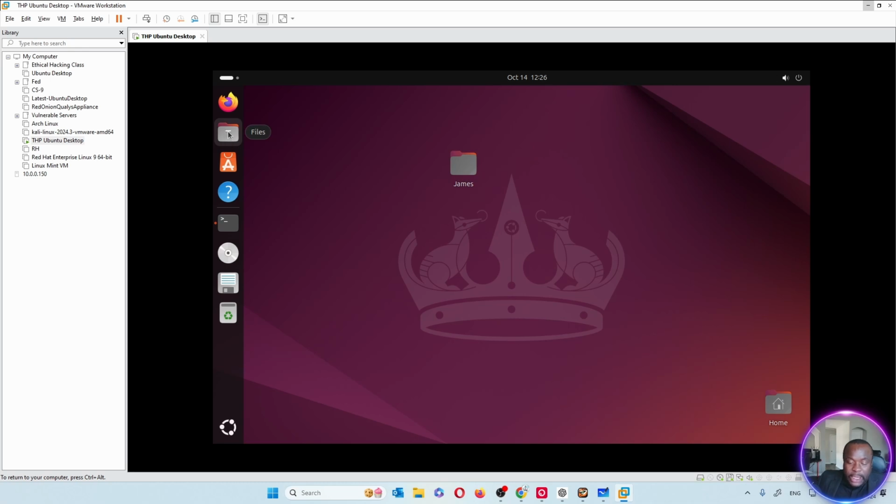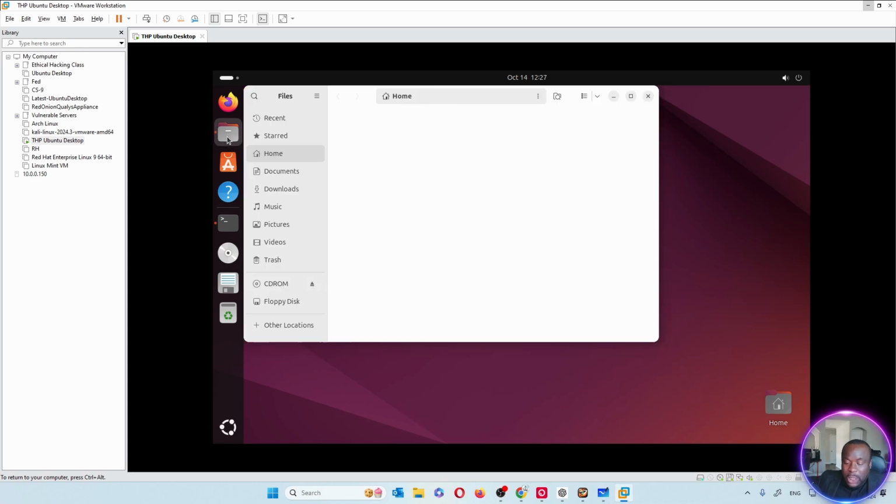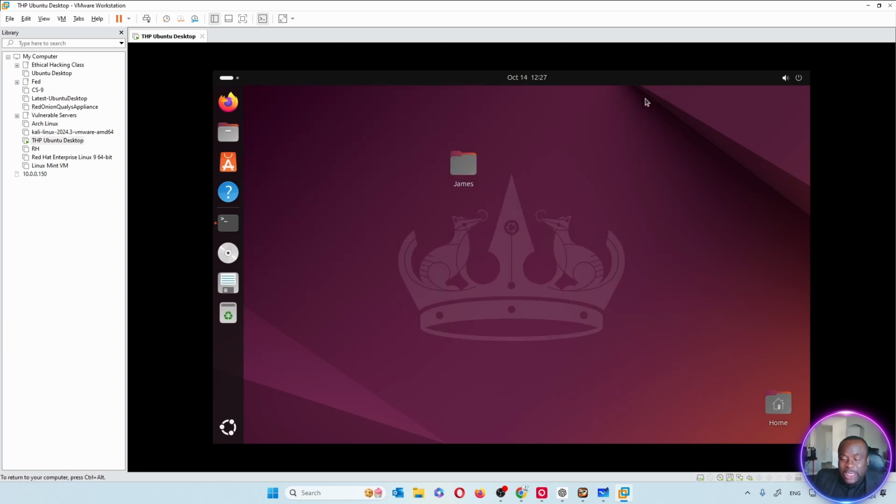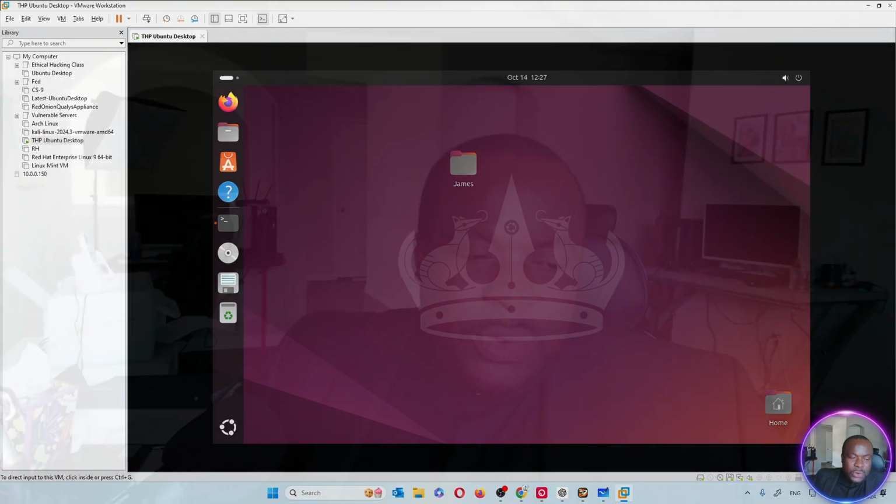You can move over here to files and open. You'll be able to see other files like your documents, your downloads, your music, your pictures. Now, we are going to start with the command line. We don't want to work with pictures. Again, it's very easy. You already know that because you're coming from Windows. However, we are going to use a very good tool that's extremely powerful. We call this tool the terminal. And you can do a lot more powerful stuff with the terminal instead of seeing pictures.